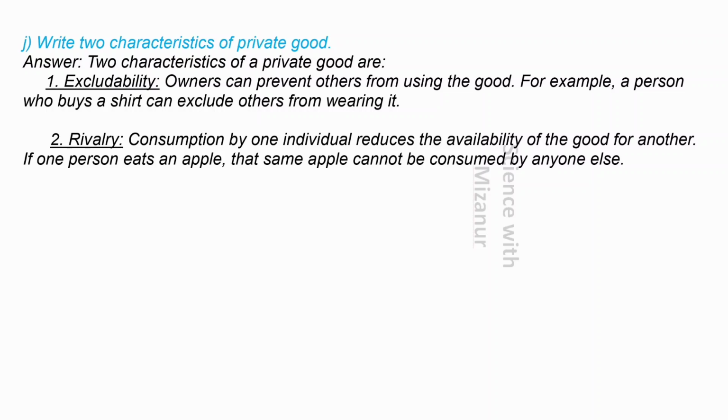Write 2 characteristics of private good. Answer. 2 characteristics of a private good are: 1. Excludability. Owners can prevent others from using the good. For example, a person who buys a shirt can exclude others from wearing it.